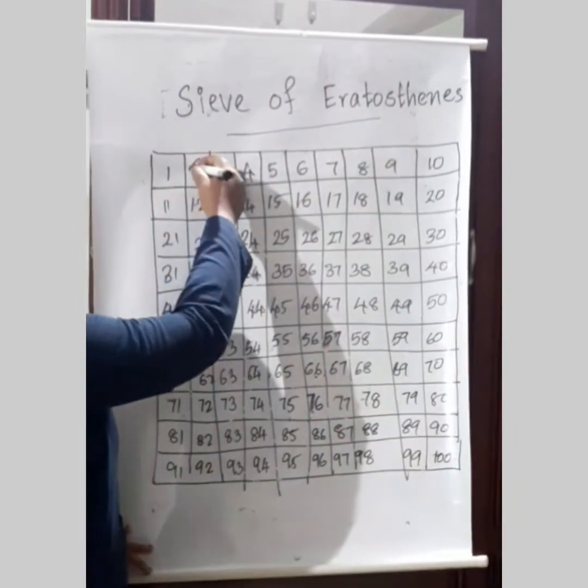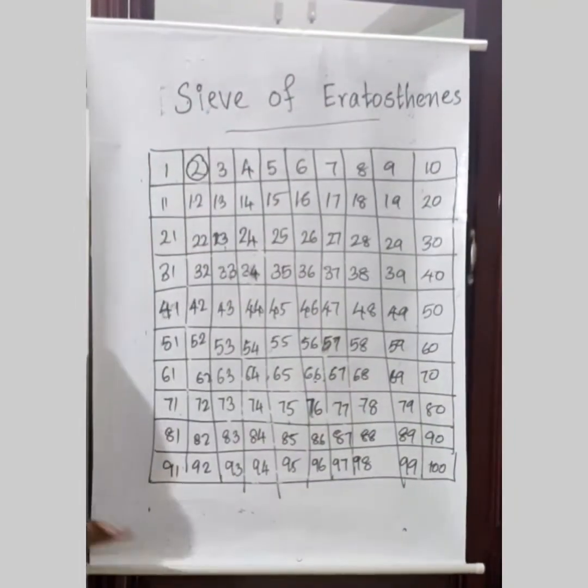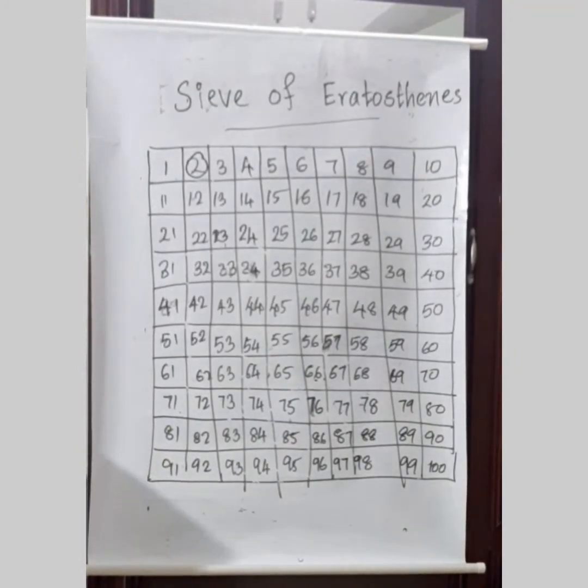So 2 is a prime number. Which are the multiples of 2?